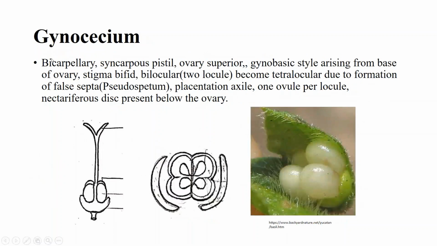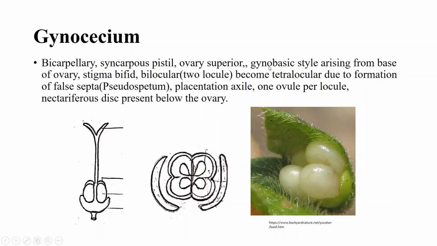Gynoecium. It is bicarpellary. Bicarpellary means two carpels. Syncarpous pistil means the two carpels are fused. As you see in this, the two carpels are fused. Ovary superior.